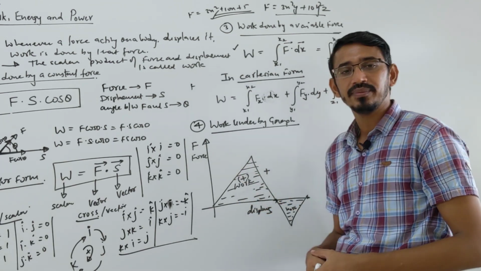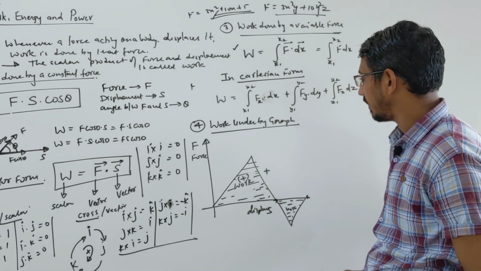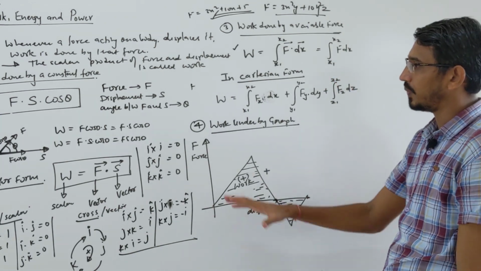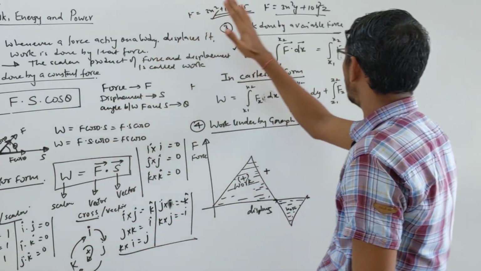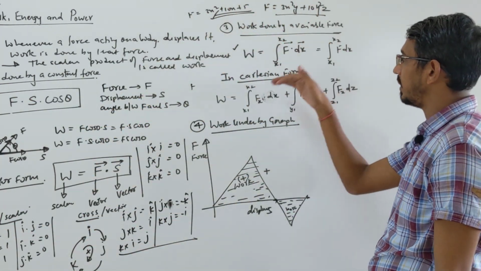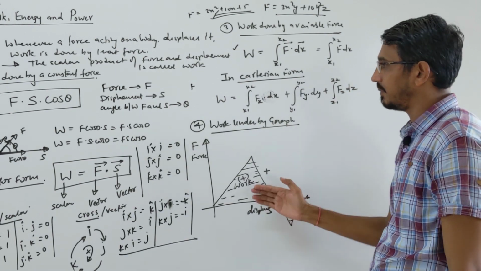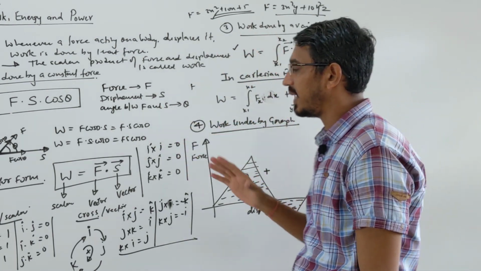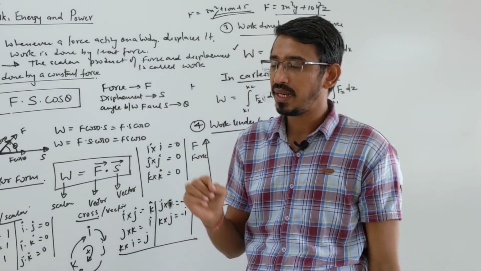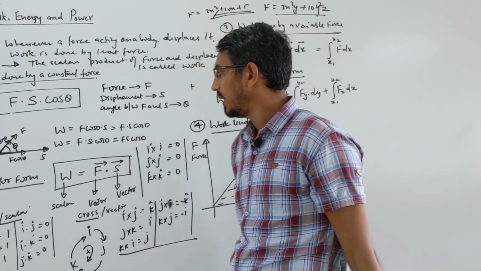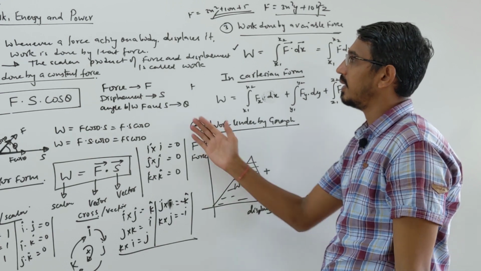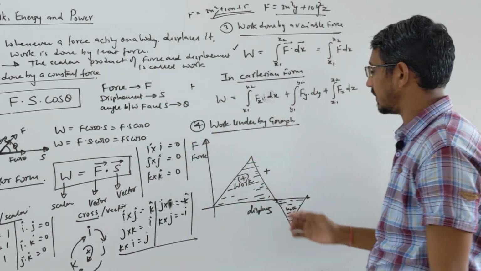That gives the net work done in that curve, okay? So 4 ways: constant force in vector form, variable force with one coordinate, multiple coordinates, or work graph. These are the 4 ways to ask direct questions on work alone. Mainly they relate it with the next things, energy and power, but we will do that later. But if they are asking any question directly on work alone, then these are the ways to ask, okay.